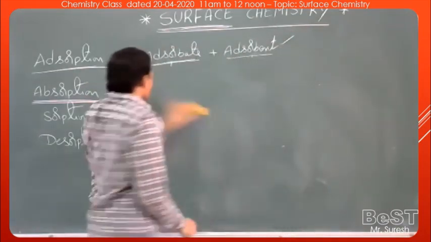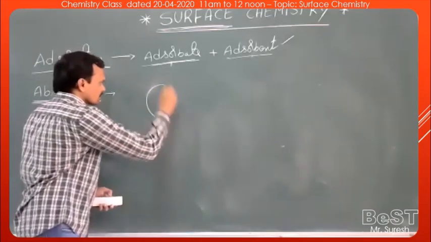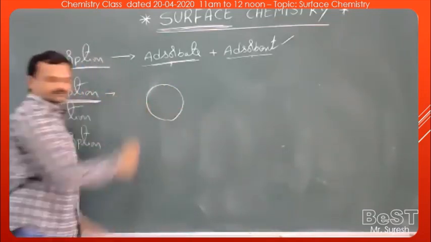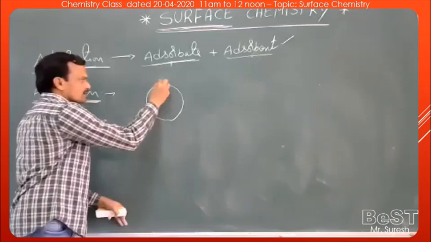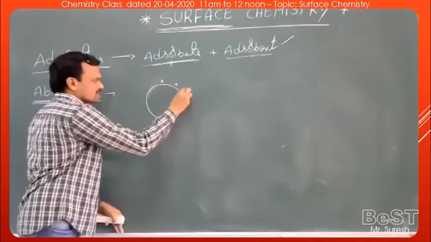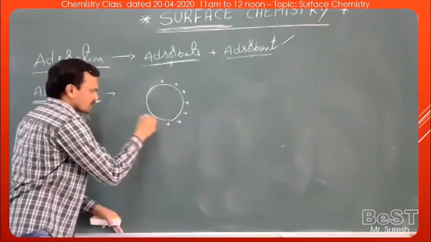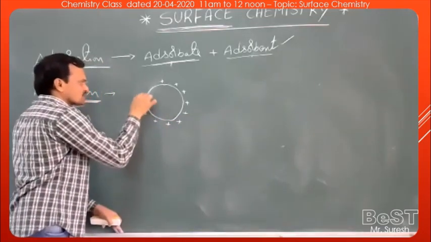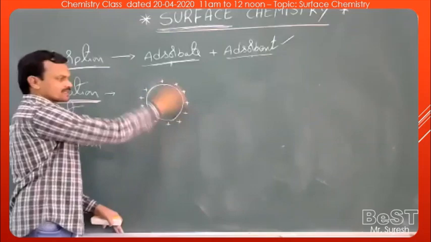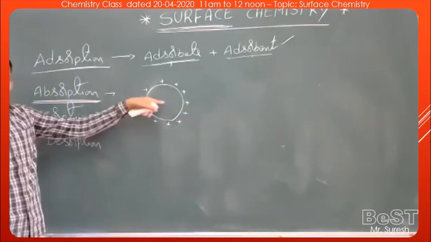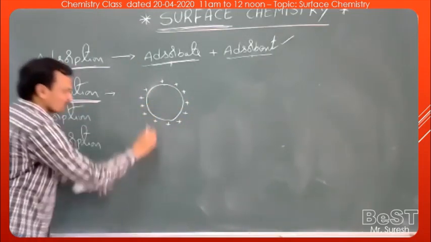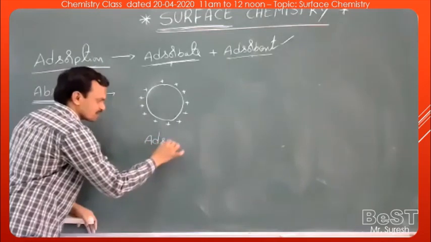Simply, with one simple diagram we can represent it. Let us assume this is a substance, and the symbol plus represents the molecules which get adsorbed here. Here, the molecules are adsorbed only on the surface and do not enter the bulk. So this is adsorption.